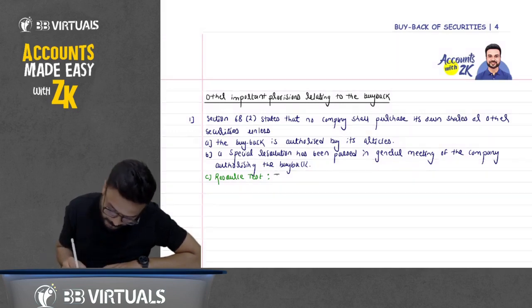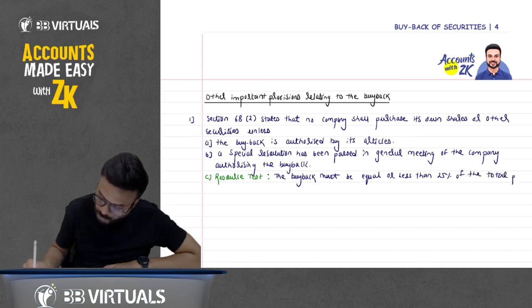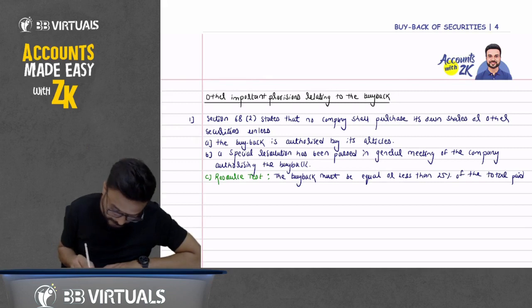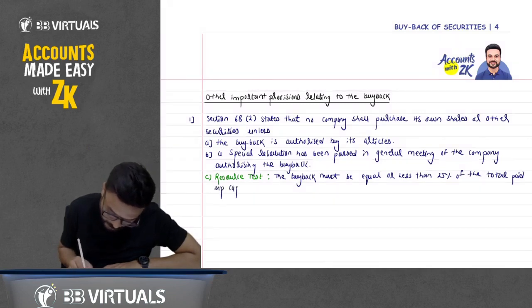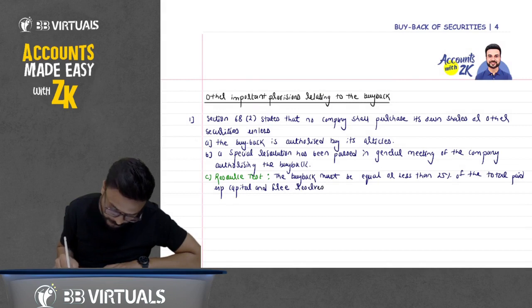Resource test. So the buyback must be equal or less than 25% of the total paid up capital and free reserves of the company.